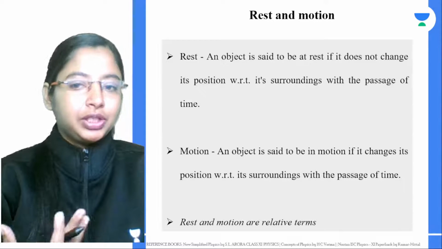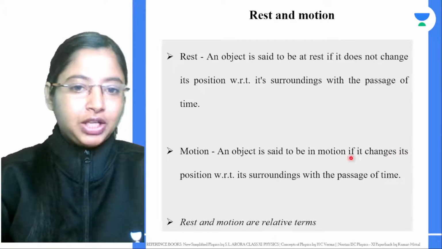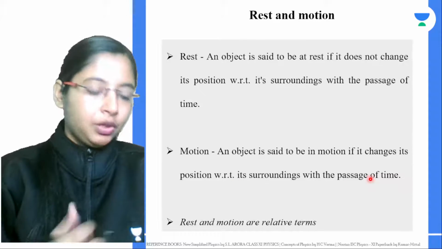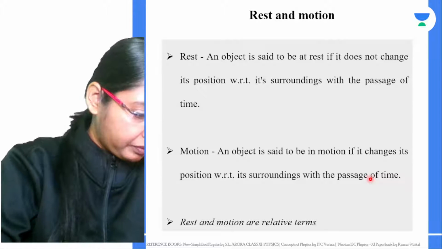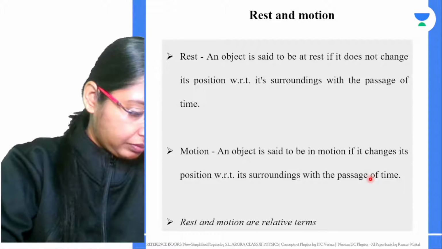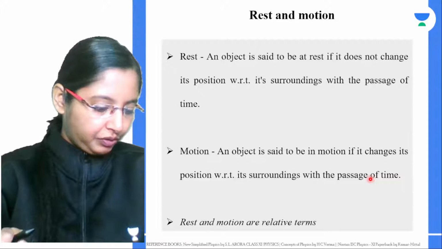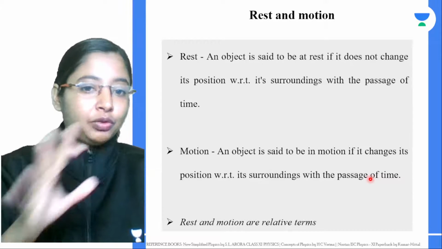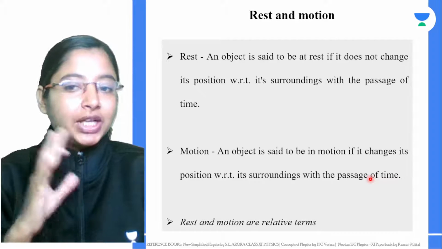An object is said to be in motion if it changes its position with respect to its surrounding with the passage of time. What would be an example of an object in motion? A moving car, a train moving, any object that you're seeing that is actually moving, a bird flying. All of these are said to be objects in motion.